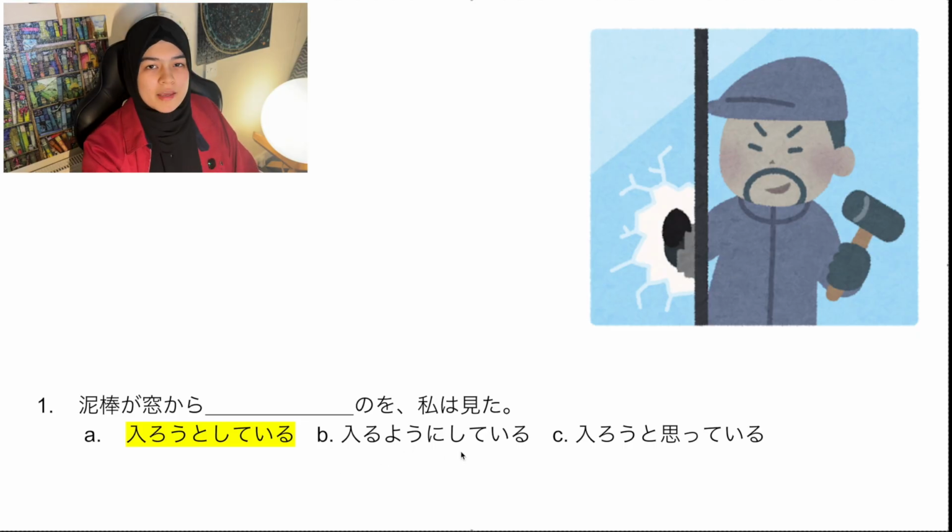そういう意味ですね。入るようにしている。It's a weird phrase, but what it means is he's acting like he's entering, basically. 入ろうと思っている is volitional form plus と思う, right? So thinking, but you can't really see someone thinking. So this is a bit awkward as well.